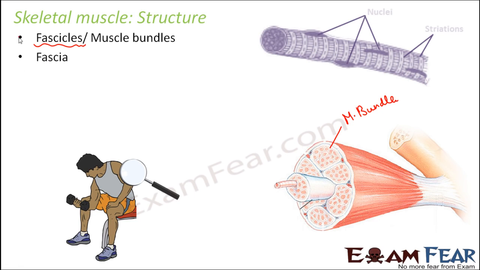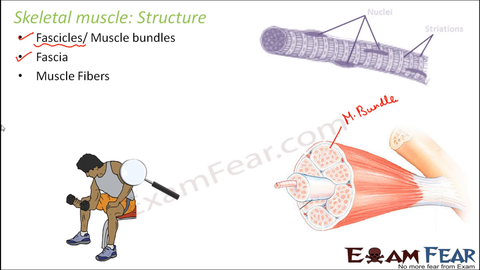There is another structure called fascia. Fascia is a kind of connective tissue which connects the muscle bundles together, because this is one muscle bundle, this is another, this is yet another. All these bundles need to be connected to each other, and they are connected by a connective tissue called fascia.